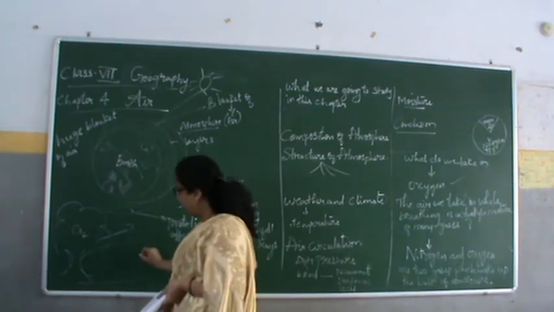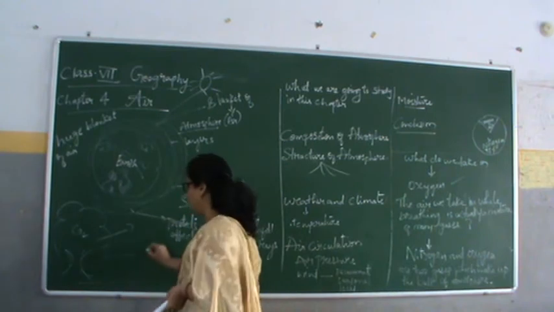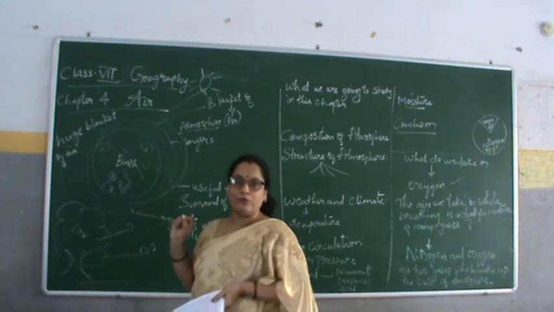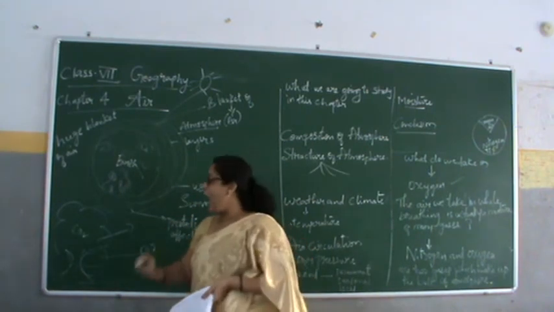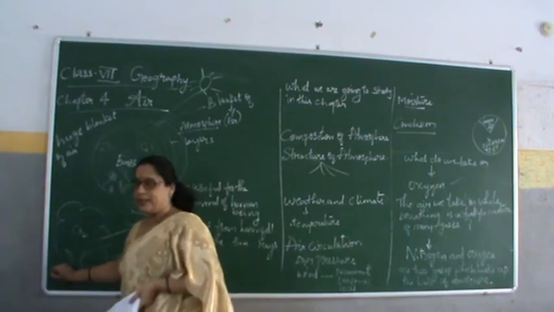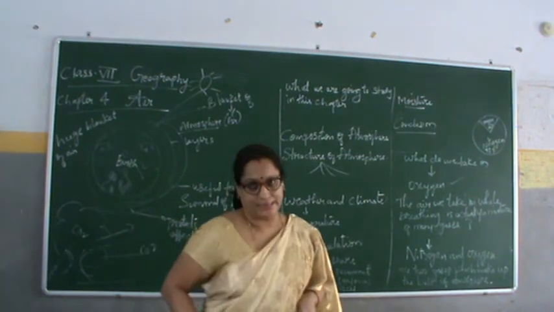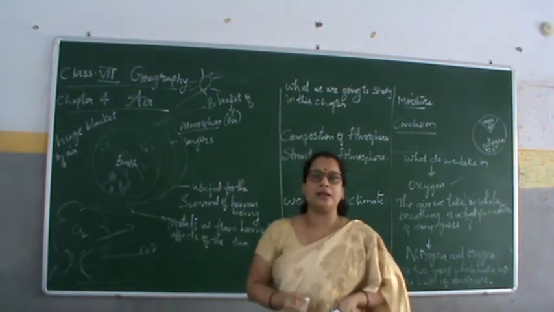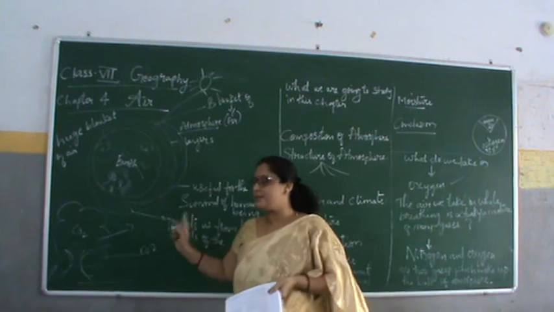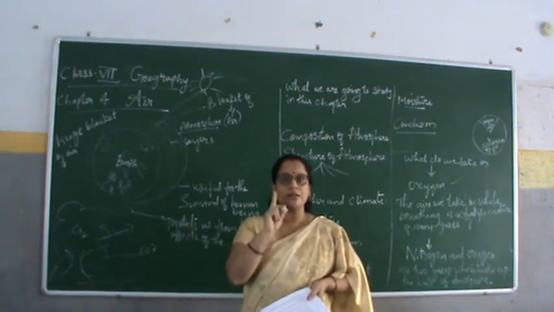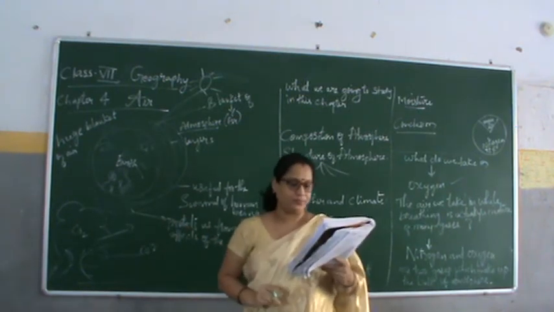And what do they take? They take CO2, that is carbon dioxide, and they release the oxygen. That is the oxygen that we breathe. So it's very important, children, the surroundings, the plants, the trees, because oxygen is very important to us.